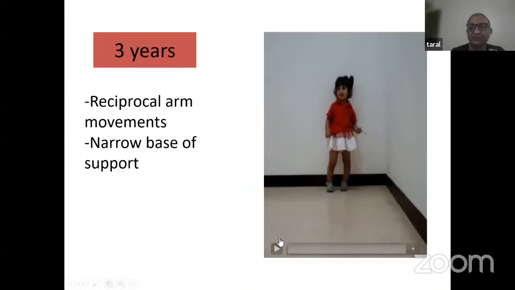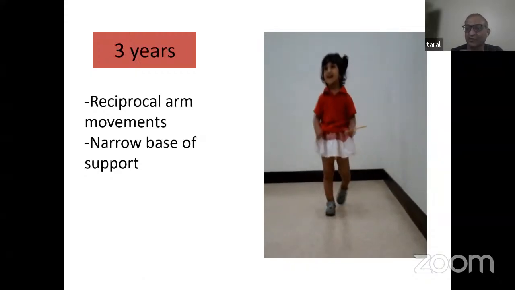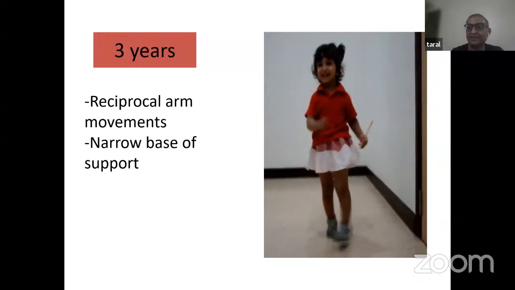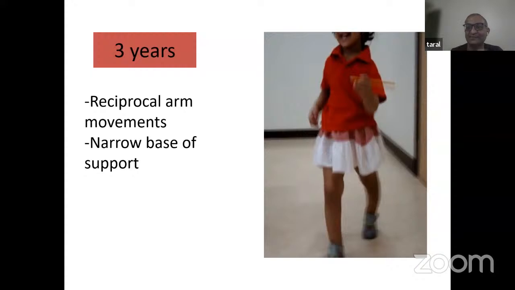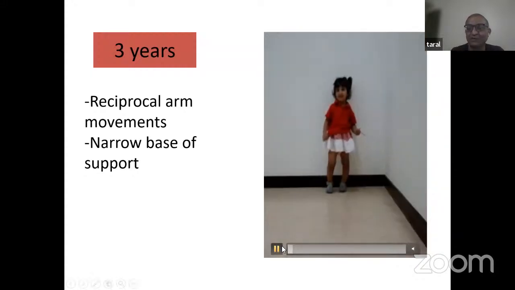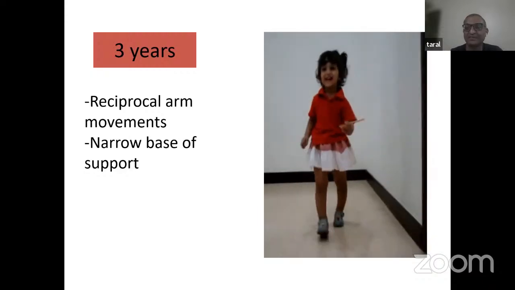If you see a 3-year-old child walking here, now you can see she's walking with a narrow base of support. There are hardly any pelvic oscillations, though there is some style in her walking, and then there is reciprocal arm movement. So now we know that the normal pattern of walking is established in this girl.